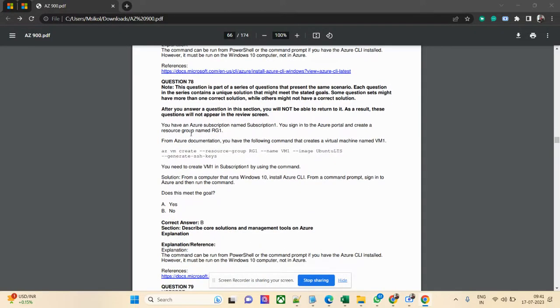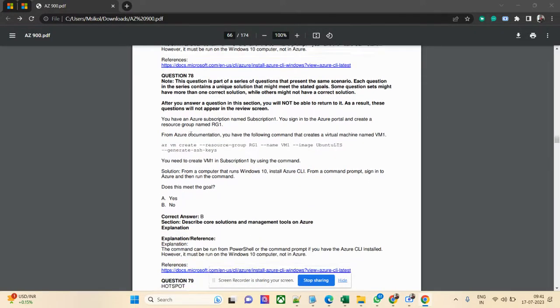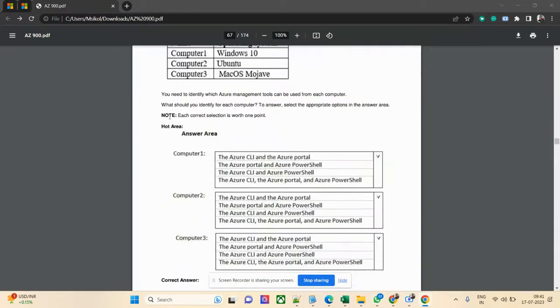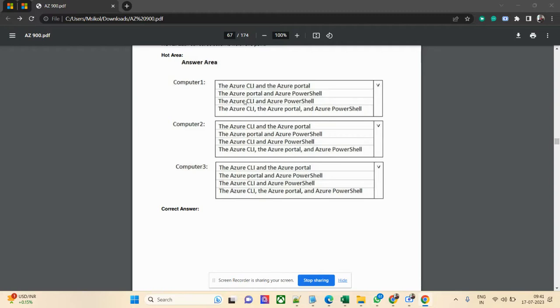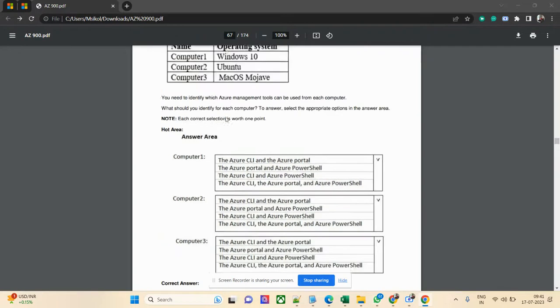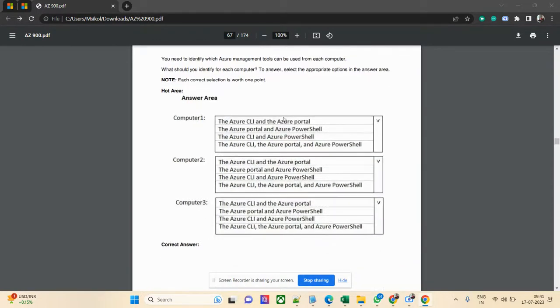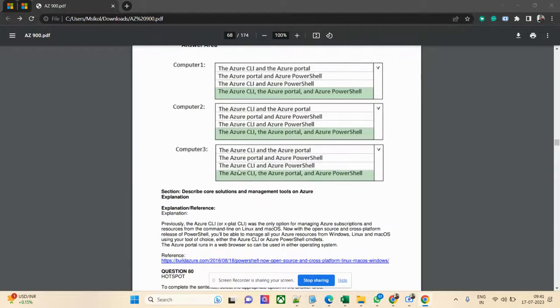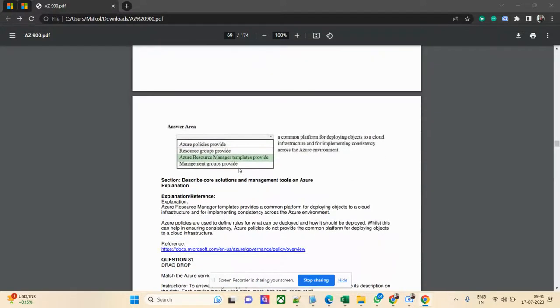In AZ-104 we have a lot of commands to remember, but for this exam you need not recall those commands, that is a good thing. You need to know what all ways you can communicate with Azure. One is CLI, one is PowerShell, and one is the services from their portal. You can see those answers.